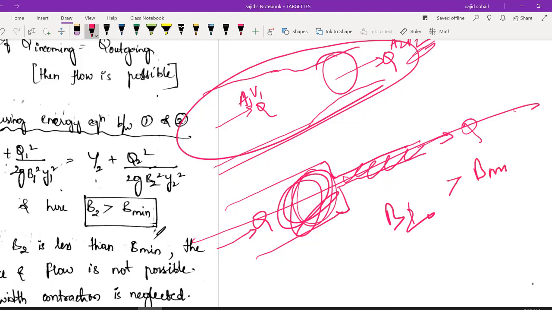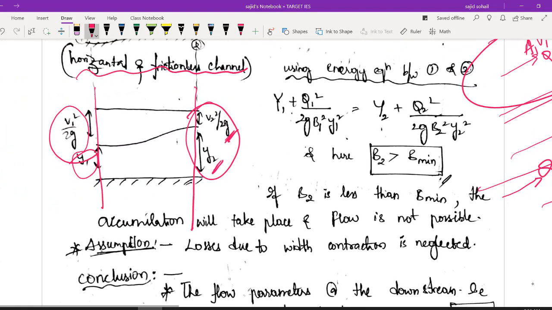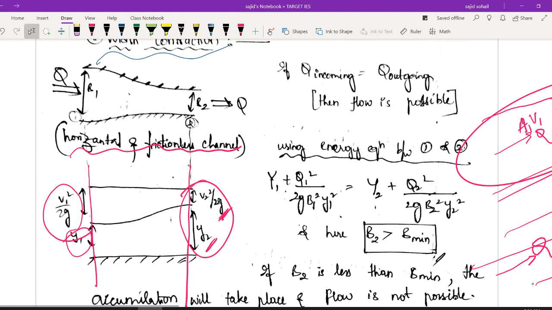Let us say b minimum is the value at which I am getting the discharge. I am getting the same discharge and I don't have any such accumulation or stoppage of my flow. The flow is continuous. So in this case, if the width of your channel is greater than your b minimum, only in that case will your flow be possible, right? I hope you got it. The same concept is here.